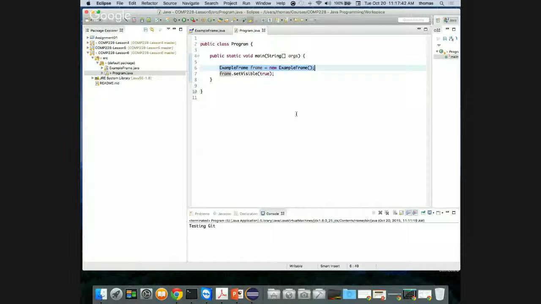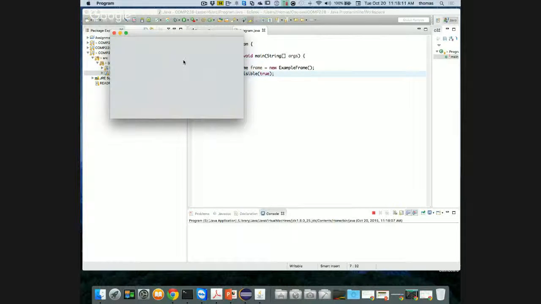I could break this out a little differently. For example, I could make example frame a static member. I could do that, but let's just leave it. Then I'm using my frame object and setting visibility on the frame itself. You need to use set visible as true, or else the actual window won't open up. You won't see it. Okay, let's see this in action, if I'm right. So I'm going to go to my program.java class and press play. When I do that, bam, you get your frame, just like before.